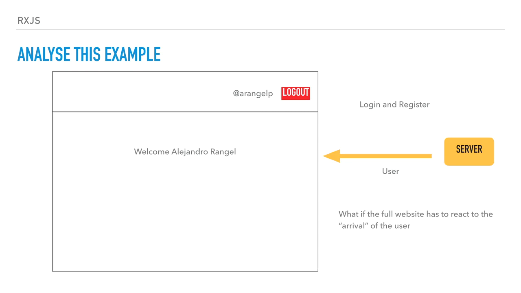With reactive programming, this is one of the easiest cases to solve, because every area of the website, even if there are different codes and different modules, all of them can subscribe to the arrival or to the change of the user object and then react differently in different areas of the application. So this is where the reactive programming comes, the React word comes. Everything will react to this event, to this stream of data, if we want to tell it properly.